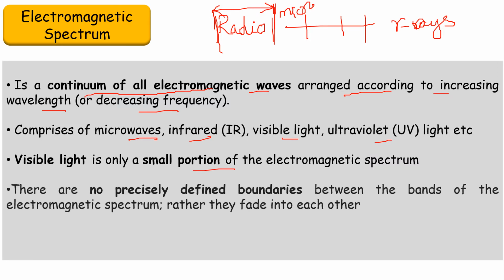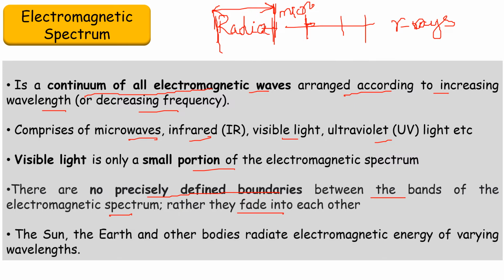There are no precisely defined boundaries between the bands; rather, they fade into each other and can merge into each other. The boundaries are not very strict. If I say microwaves are from here to here, at the extreme their boundary may go a little into the other radiation on either side.